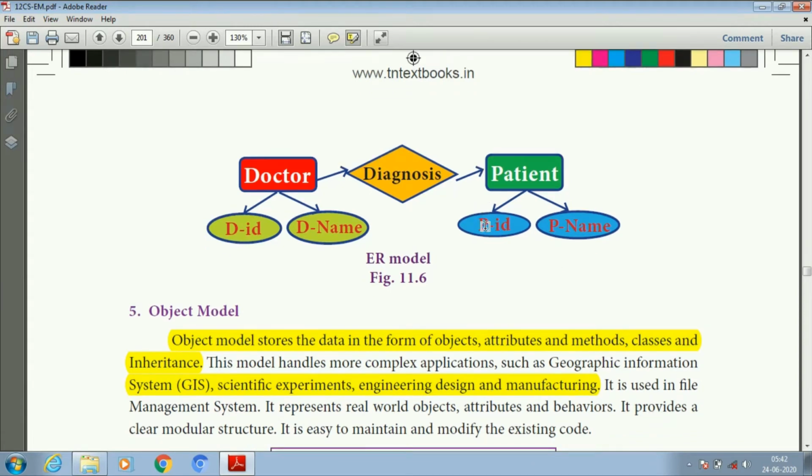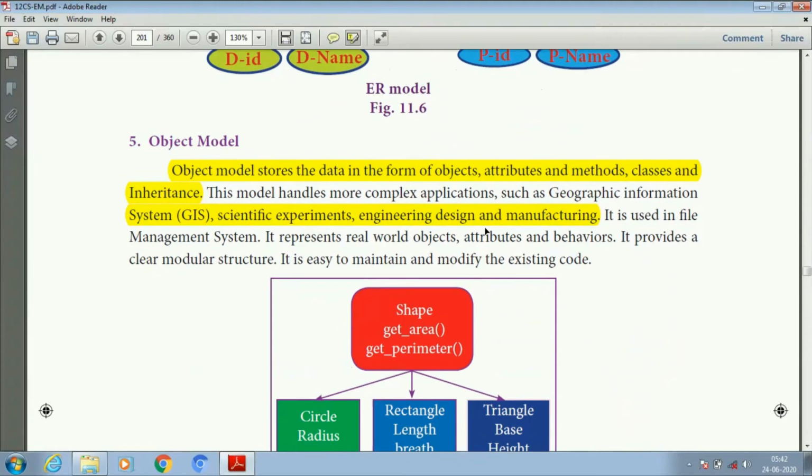Just diagnosis of disease. So here this relationship is represented by the diamond shape. Next one: here the doctor diagnoses the patient. Doctor has certain attributes, doctor ID and doctor name, and the patient also has certain attributes, patient ID and patient name.